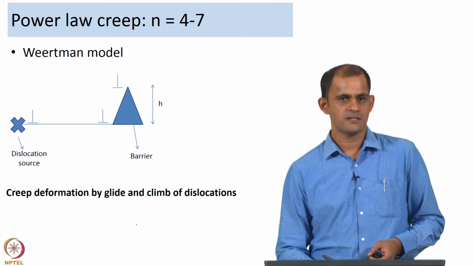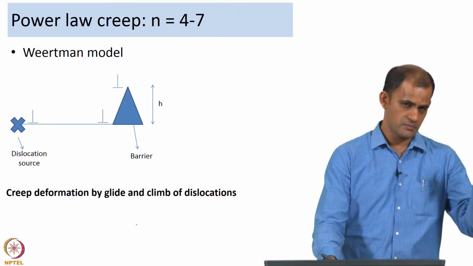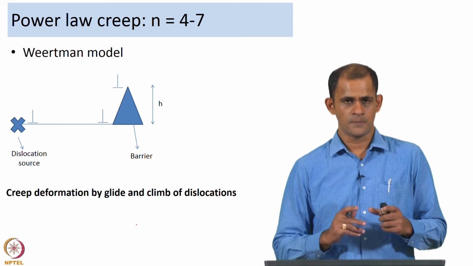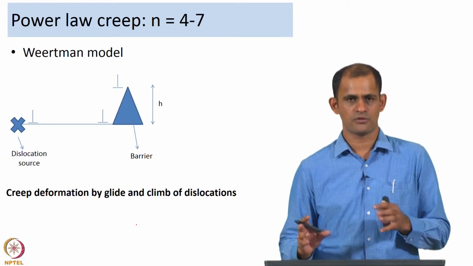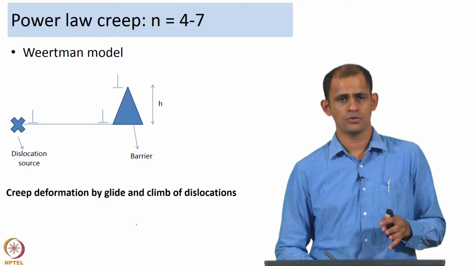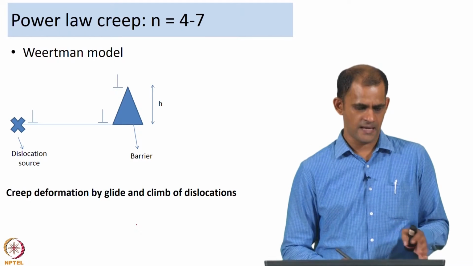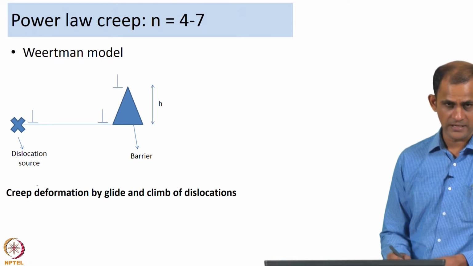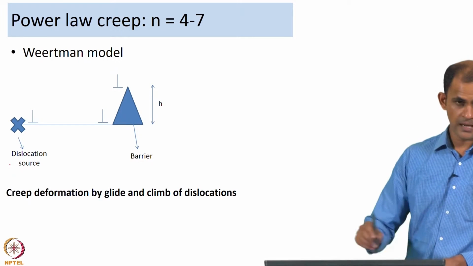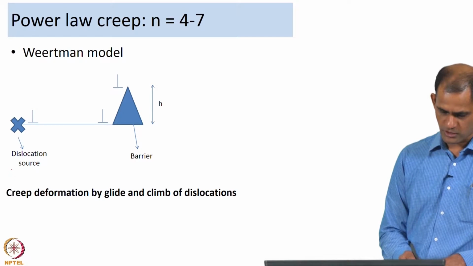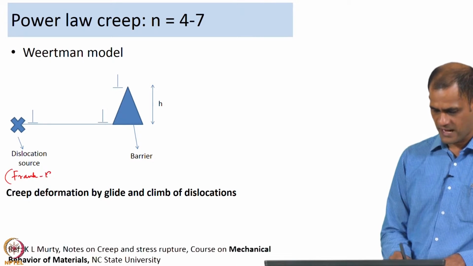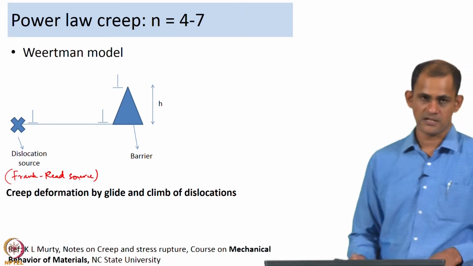Vietman's model was the first model that was developed to explain the observation of a stress exponent in the range of 4 to 7. The model is as follows. You have a dislocation source. This cross indicates a dislocation source, and it is emitting edge dislocations. The dislocation source is a Frank Read source emitting dislocations.